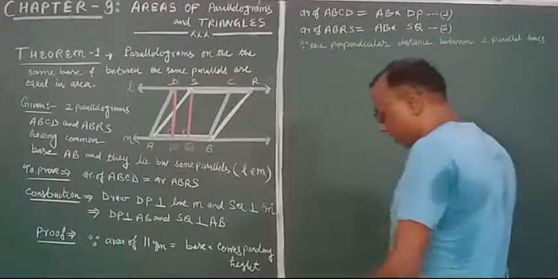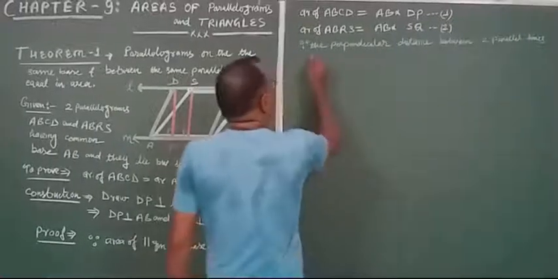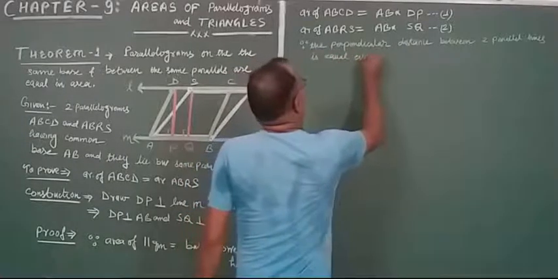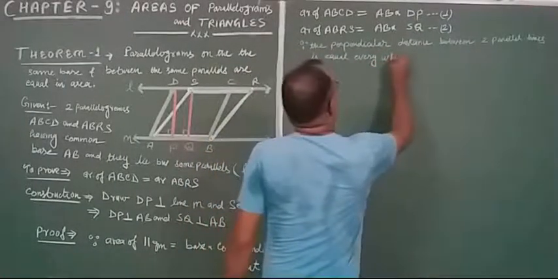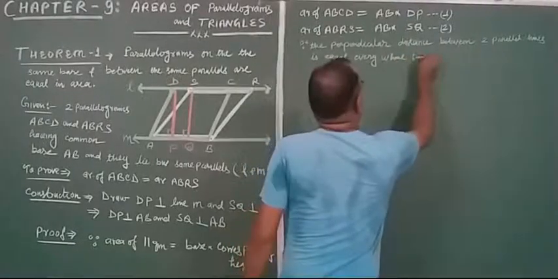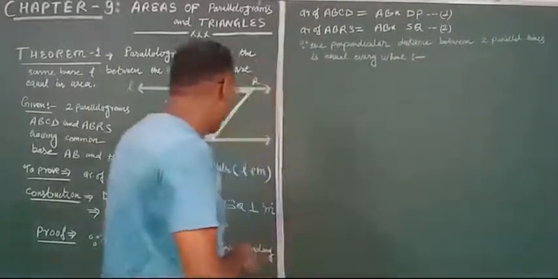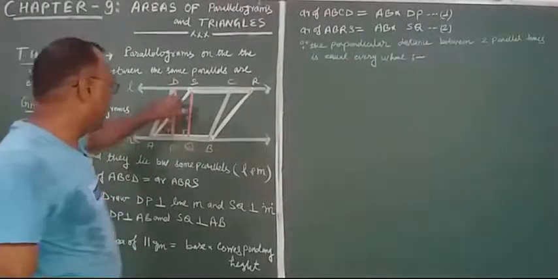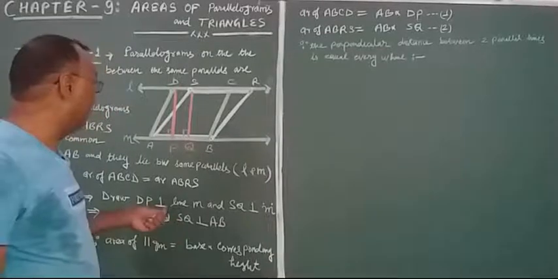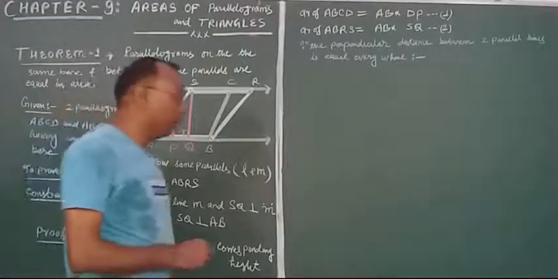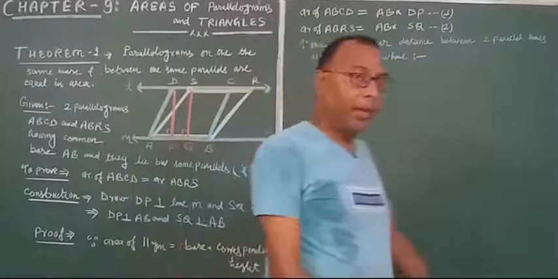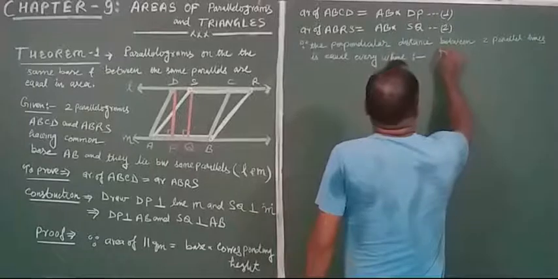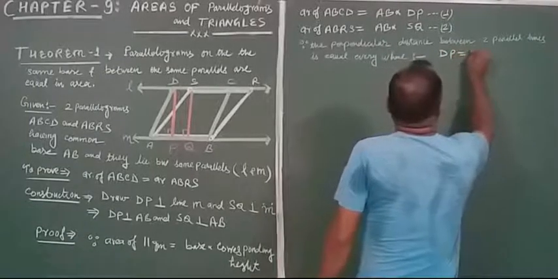Since the perpendicular distance between two parallel lines is equal everywhere, therefore DP and SQ, which are the perpendicular distances between the parallel lines L and M, will be equal.